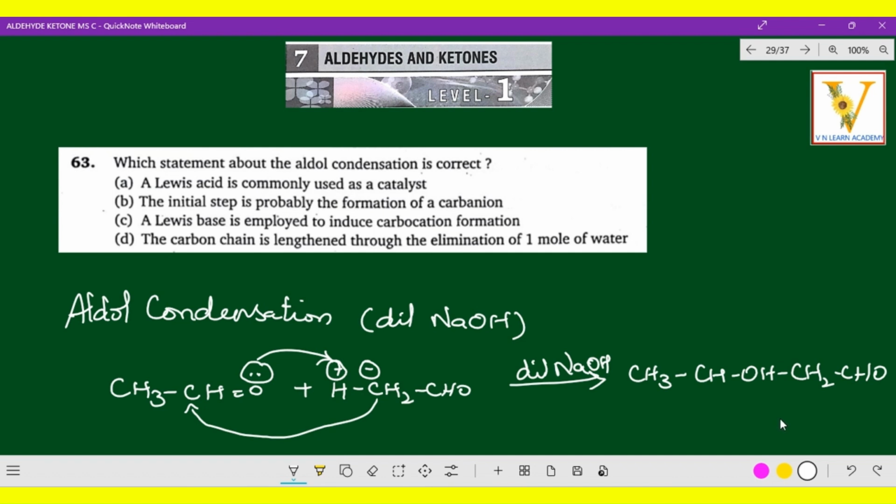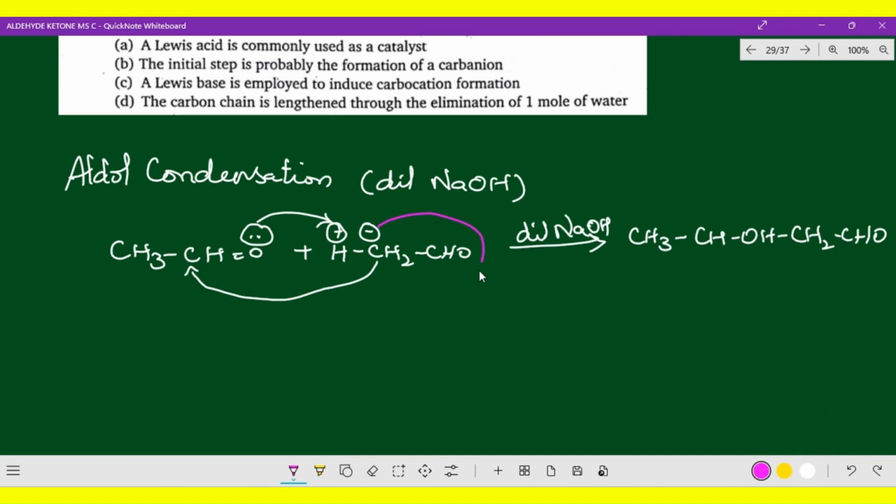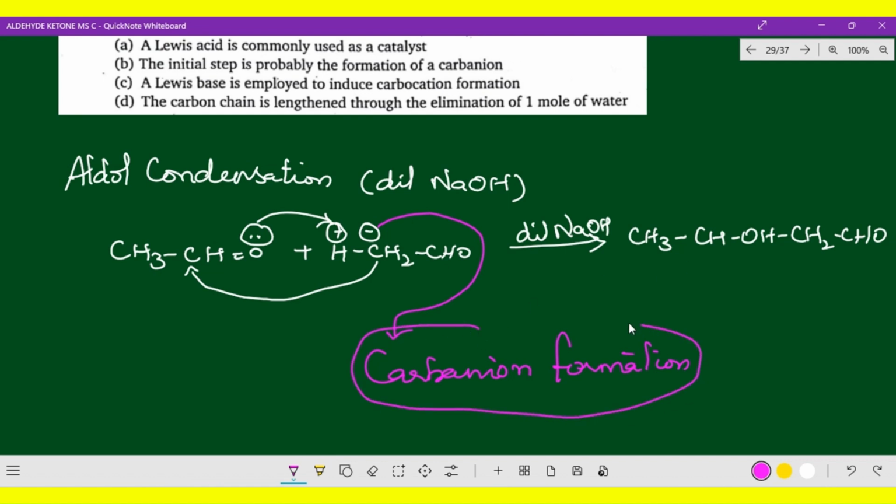Now from here, losing a water molecule, you get an alpha beta unsaturated carbonyl compound. That is one more point, but from these options, which is correct? This is a carbanion formation. This point only I want to bring out here: carbanion formation. This carbanion formation brings about the aldol condensation to get that product. This is actually the intermediate product only. Then you release the water, and the final product you get is the alpha beta unsaturated carbonyl compound. But this is an intermediate through carbanion formation.